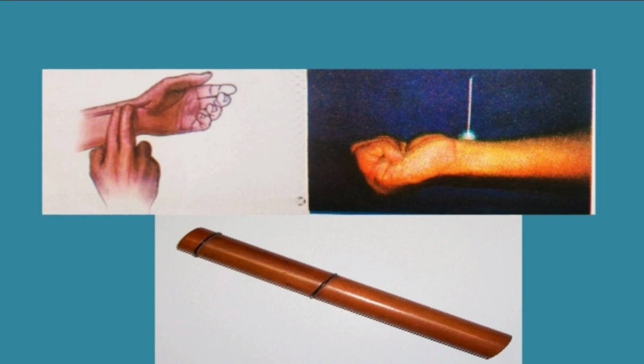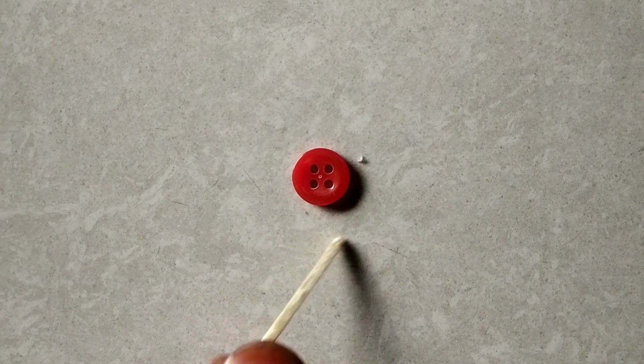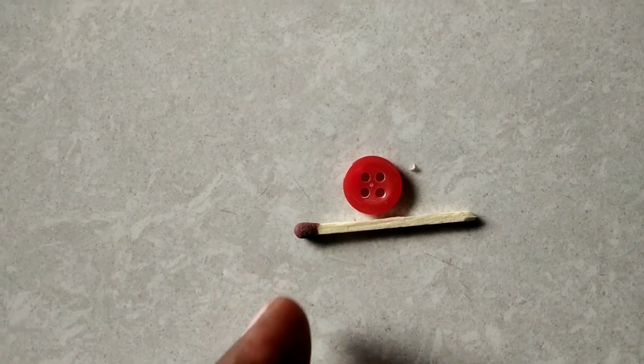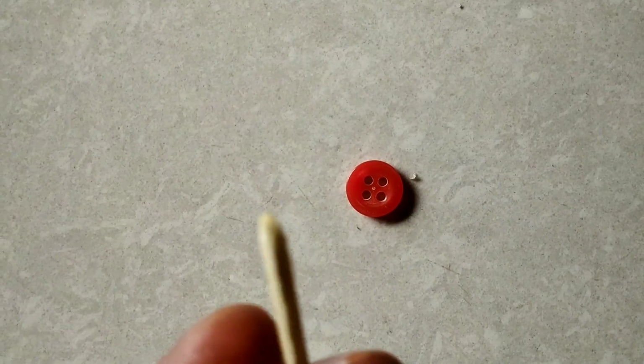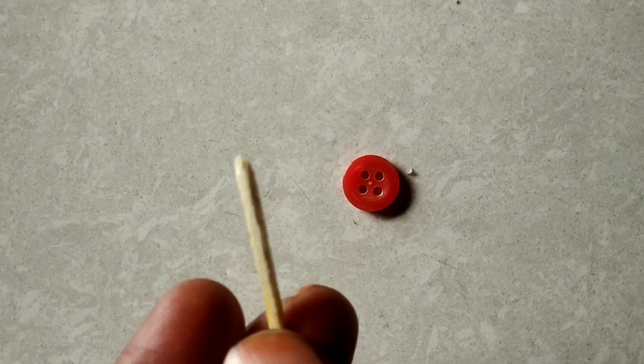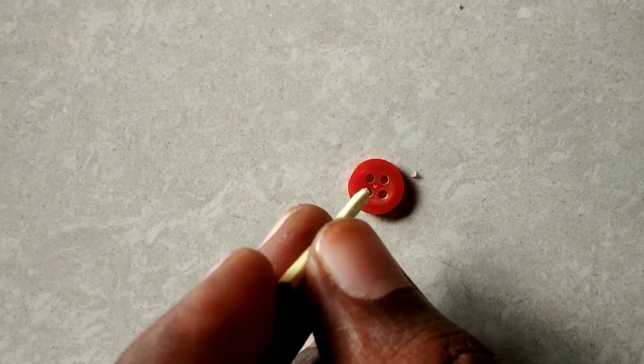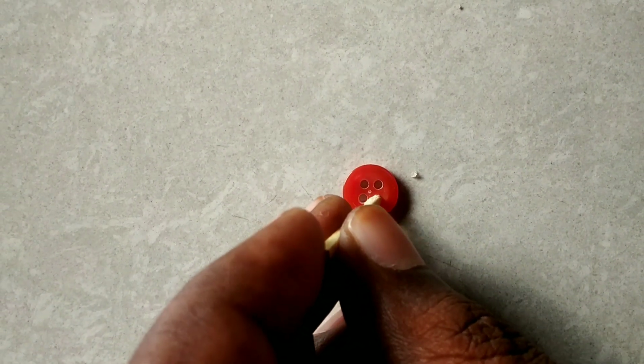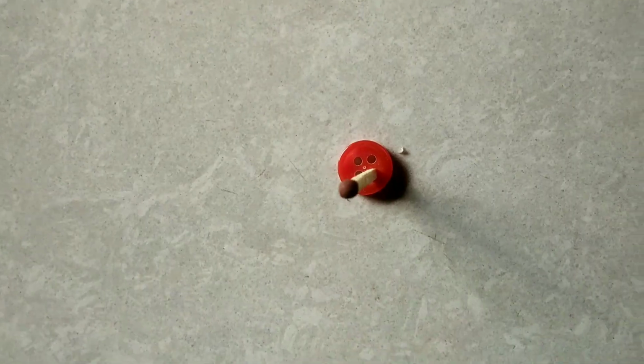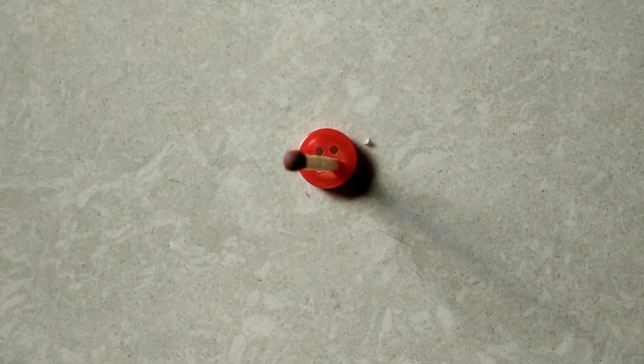Okay, so let us start the activity I have done. To conduct this activity, I have taken one button and a matchstick, and I inserted the matchstick in the hole of the button, and thus I prepared a matchstick stethoscope. Simply I put this arrangement on the wrist of my friend.